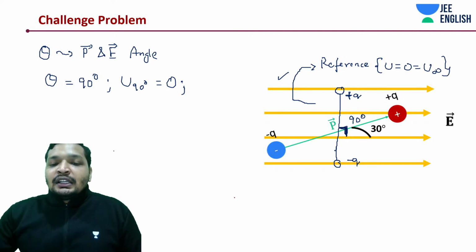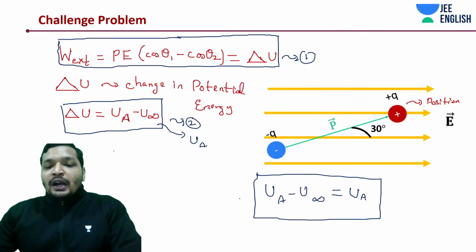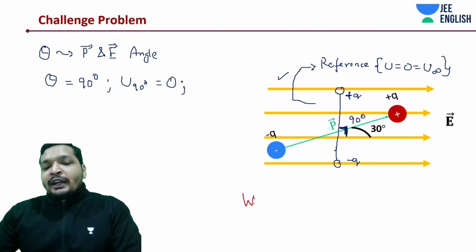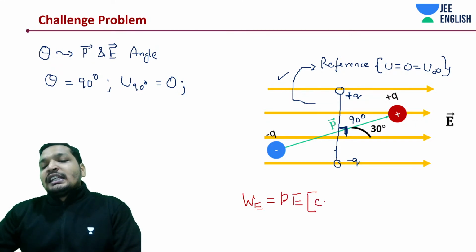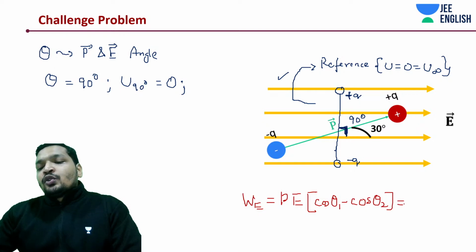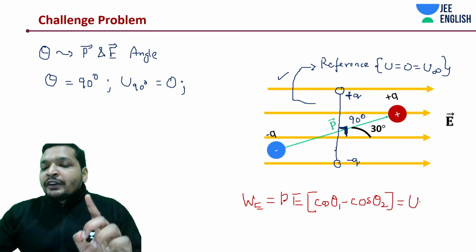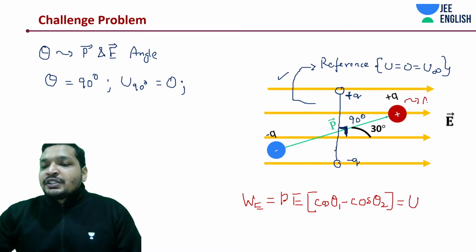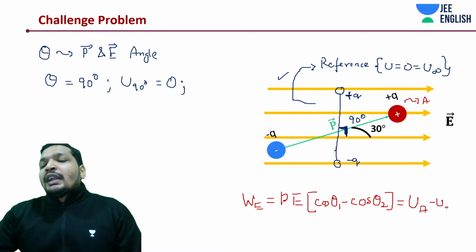What is that equation? One equation says the work done, the external work, I'm going to write it as WE, is equal to PE (cos theta 1 minus cos theta 2). Now I'm going to say something. If I have to find the potential energy at position A, it is going to be UA minus U90 degrees.